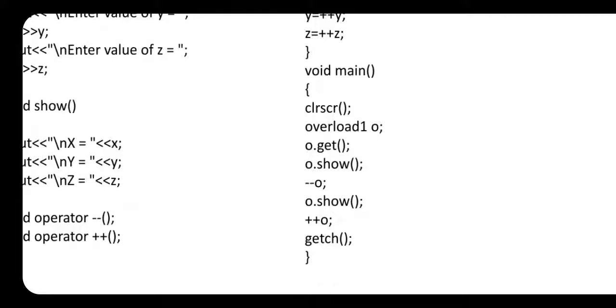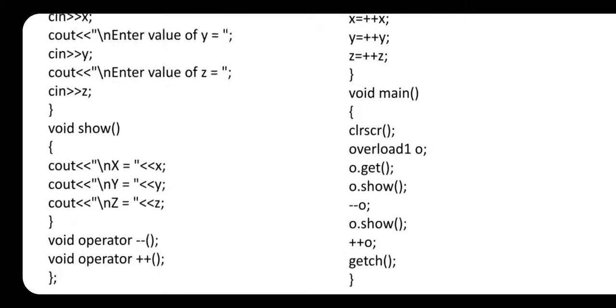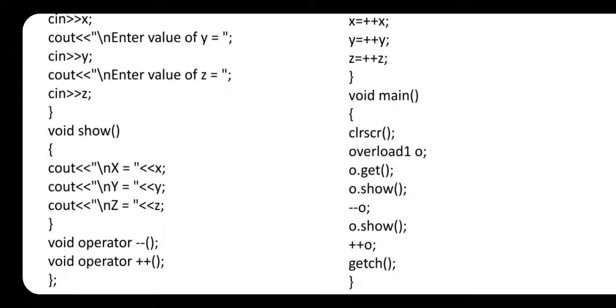Okay, and after that you type clear screen function. Okay, overload O dot get and O dot show. Here we perform get function and show function. Okay, after that, check here minus minus o. At this line, the compiler calls the operator, that is decrement operator, which we overloaded.